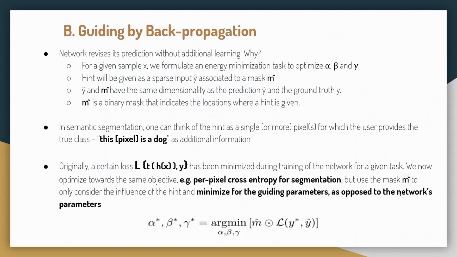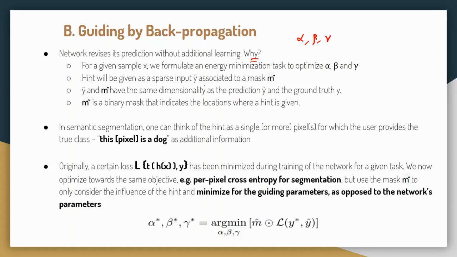Now let us see the two important parts of how the guiding is happening. First we saw what guiding is exactly. It is changing the information, and now let us see how guiding is being done. The first part is guiding by backpropagation. Now one thing is important: the network revises its prediction without any additional learning. Why is this so? Just as I said before, we are learning this alpha, beta, gamma parameter. We are not at all touching the filter parameters in the CNN. The head and the tail are a completely fixed CNN architecture. We are not going to play with them. So we are just learning this alpha, beta, gamma. The guide is using them to modify the value of the head. So this is because there is no additional learning problem.